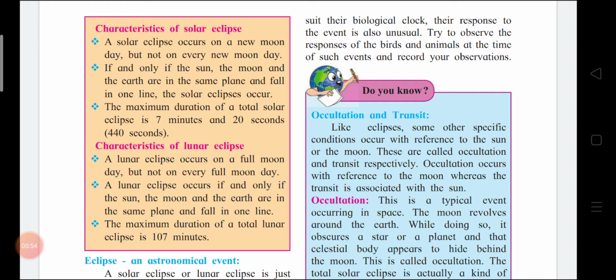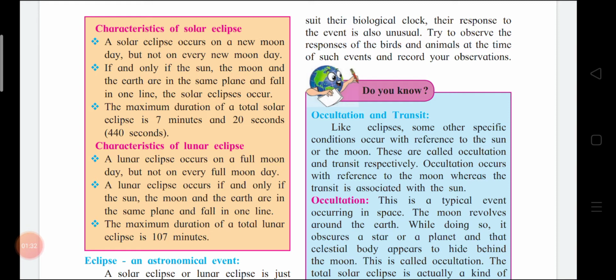So children, these are the characteristics of solar eclipse, how we will describe solar eclipse. Okay, I'll repeat it again. It occurs on a new moon day but not on every new moon day. And second, it occurs if and only if the sun, the moon, and the earth are in the same plane. Let me repeat it again. If the sun, the moon, and the earth are in the same plane and fall in one line, that time only it occurs. The maximum duration of a total solar eclipse is 7 minutes and 20 seconds. That is total 440 seconds.